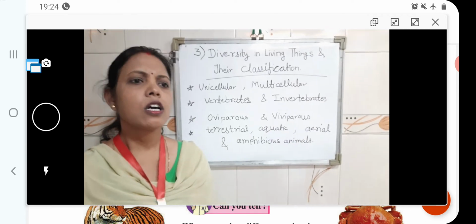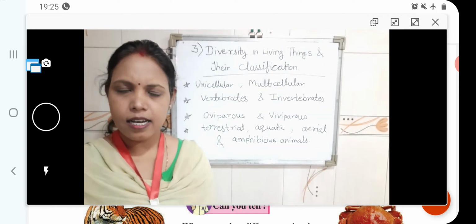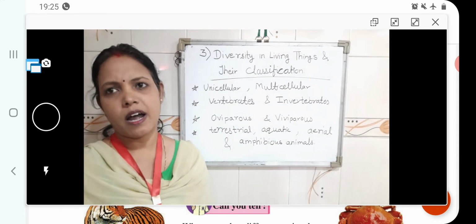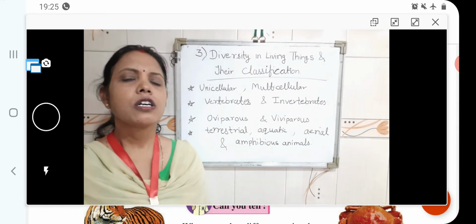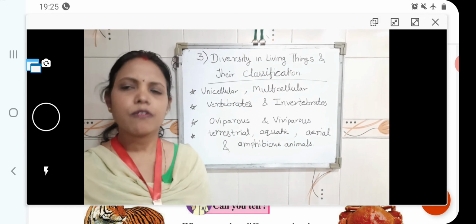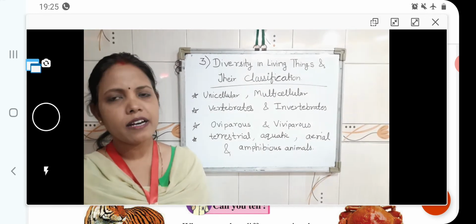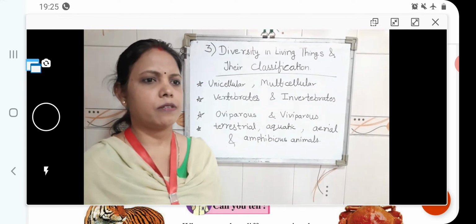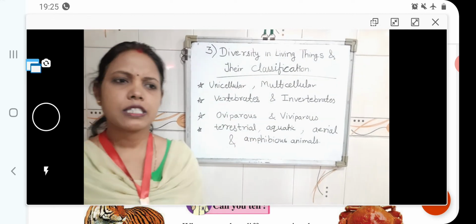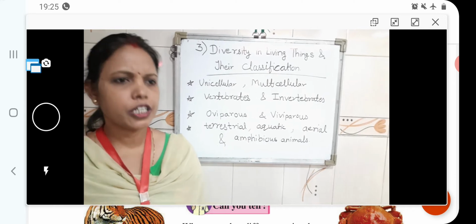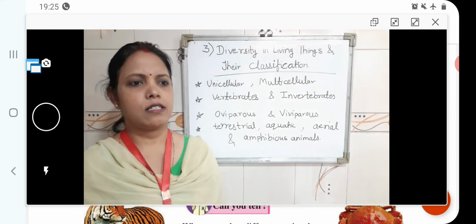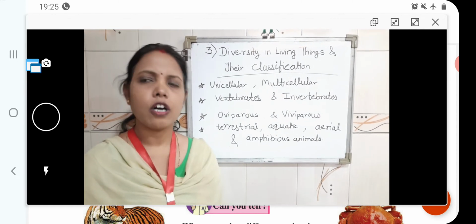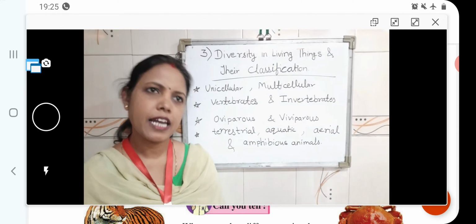Next one, two types of plants are there. One is flowering plant and the other one is non-flowering plant. A flowering plant is that plant which bears flowers, and a non-flowering plant is that plant which does not bear flowers. So children, today we are going to continue the next part of the lesson. Here we will study criteria for classification of animals.